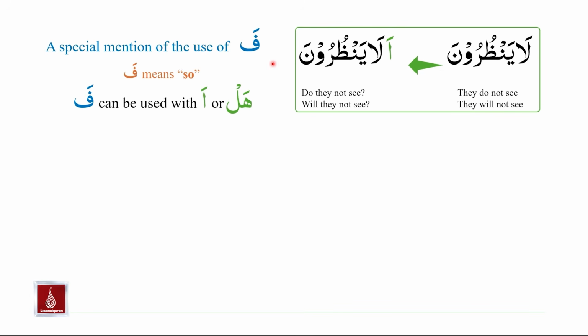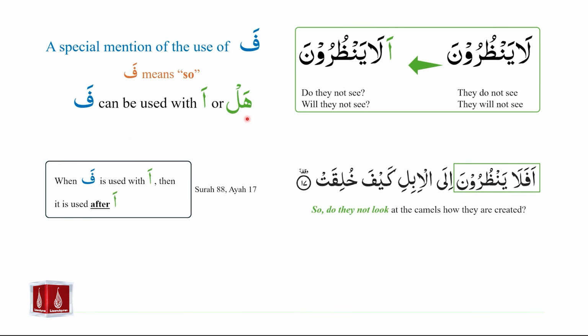Please note a special mention for the use of fa. Fa means so. Please note that fa can also be used with hamza or hal. As we recall, hamza and hal are huruf istifham, which are used to make questions that can be answered as yes or no. Let us look at some specific examples.